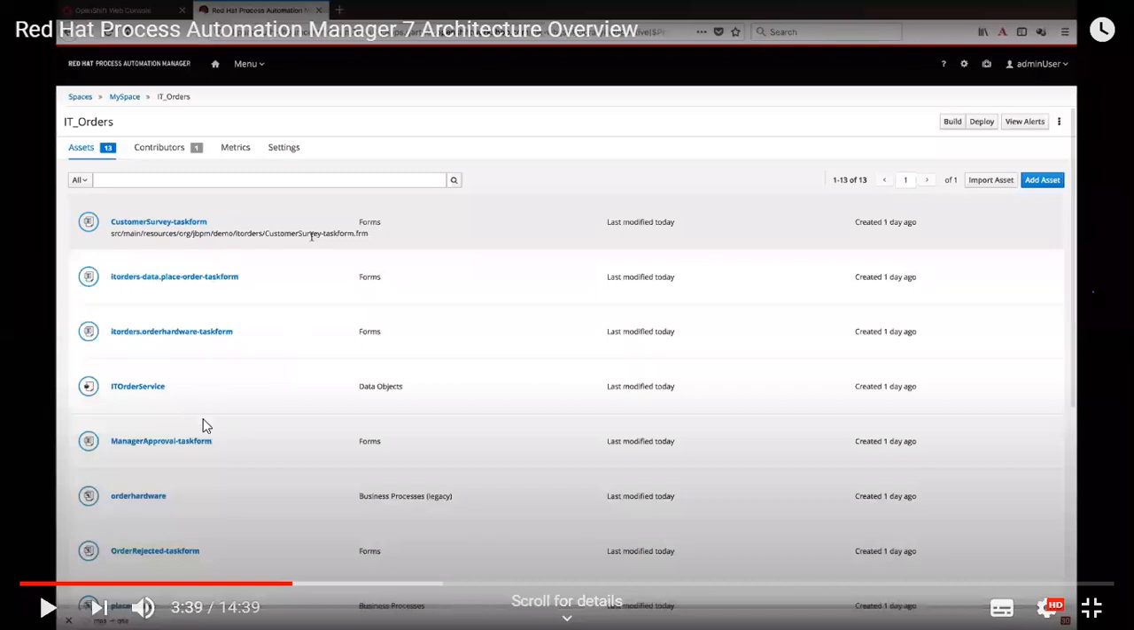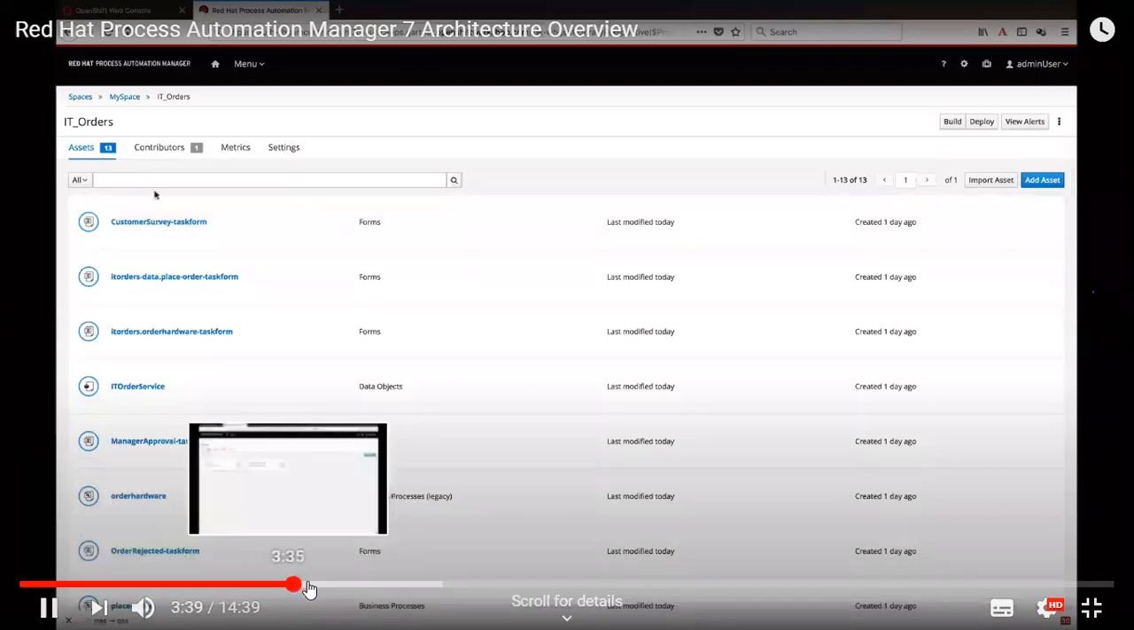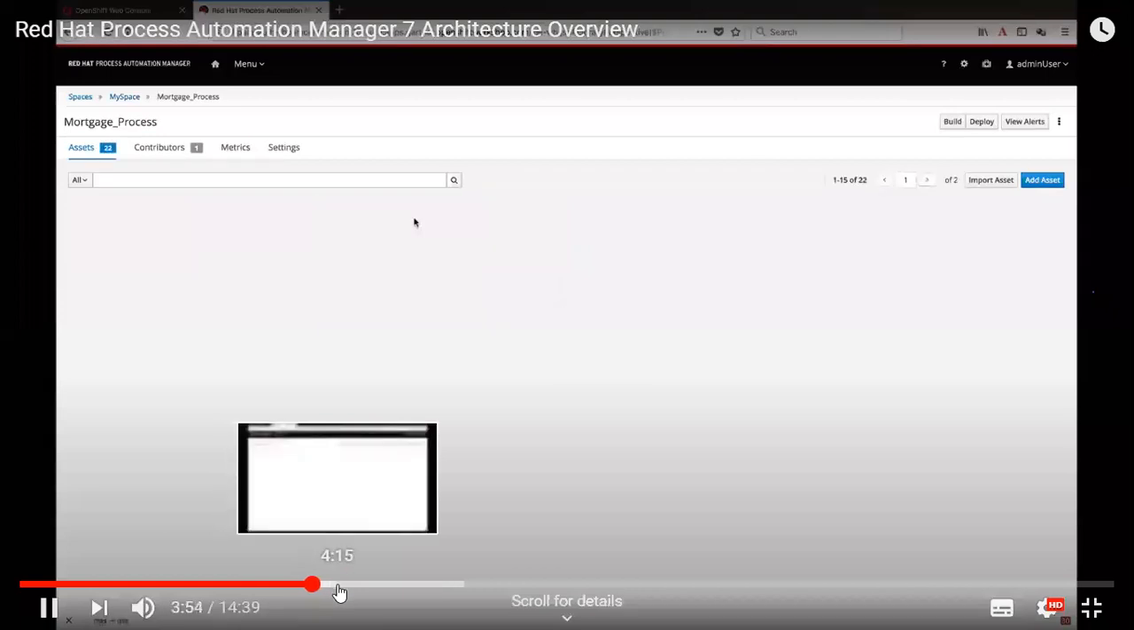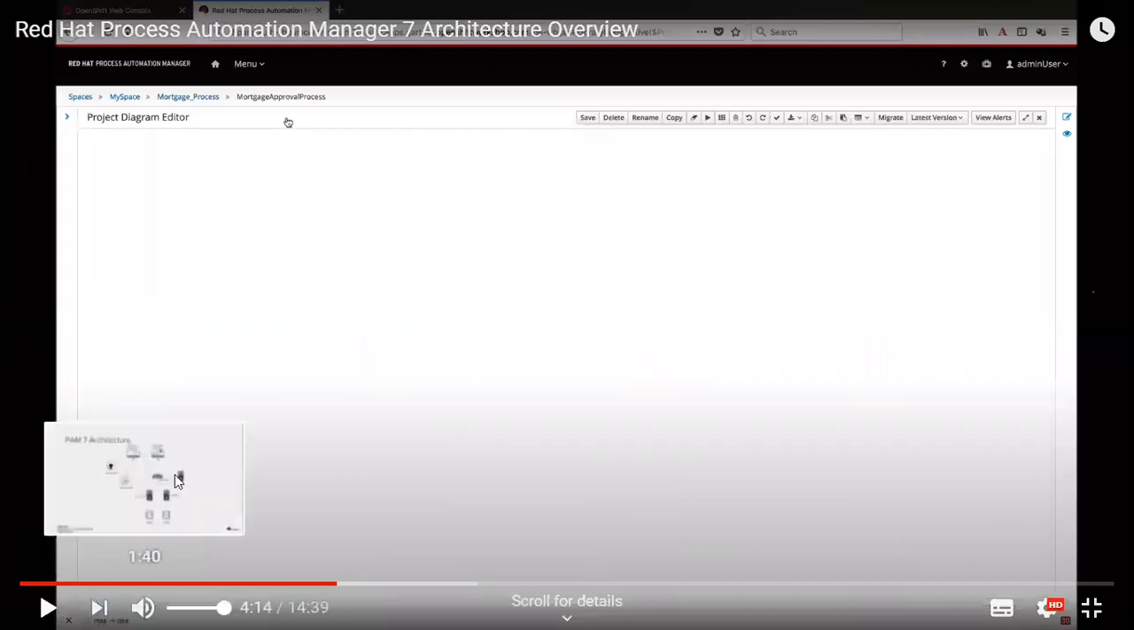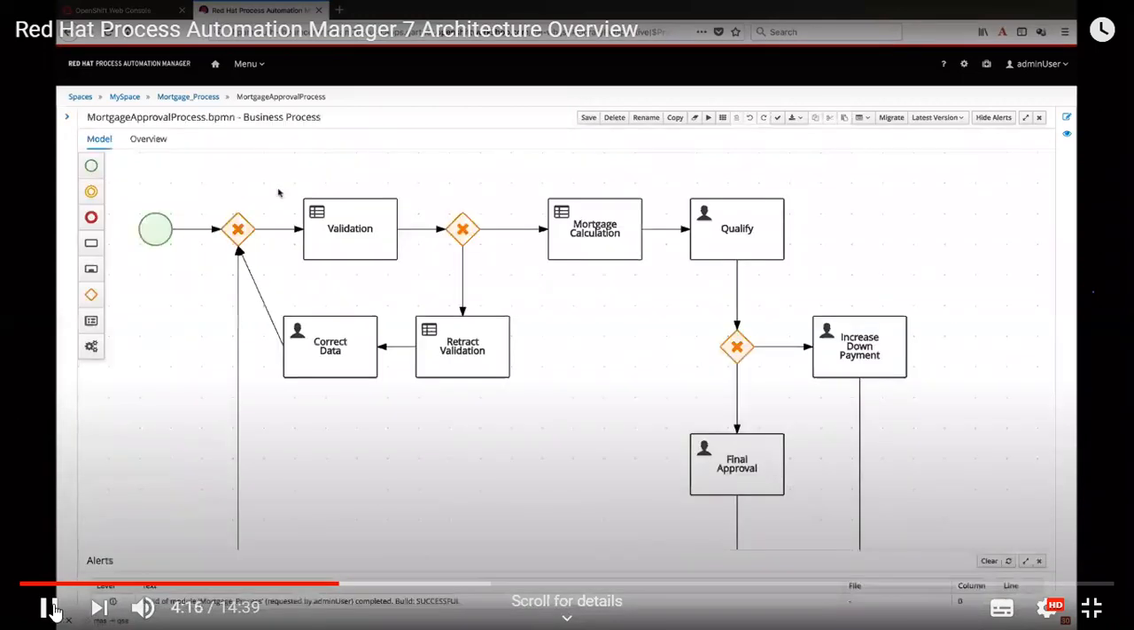Now coming to the next, if you click on IT orders, these all have different types of assets. Here, for the customer survey, they have developed a customer survey task form. For the forms, we can use HTML forms as well. Each project has particular assets. Here we are seeing the mortgage approval process. Each process contains particular steps. Here they also define the start point and particular conditions in that process.